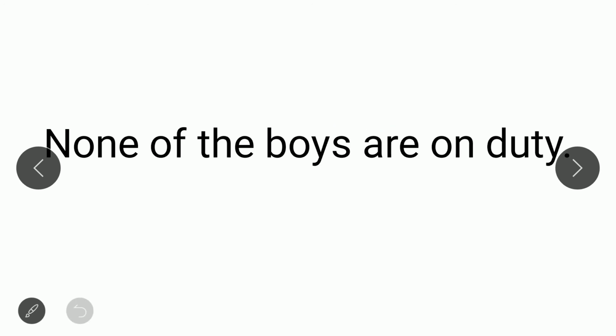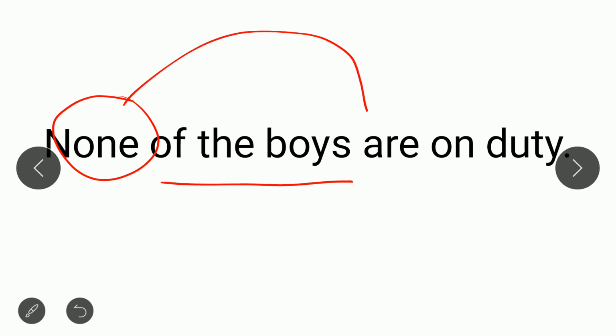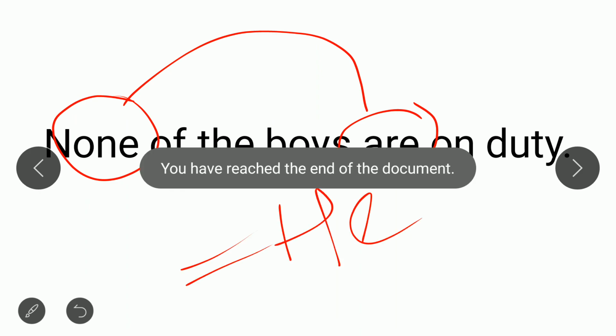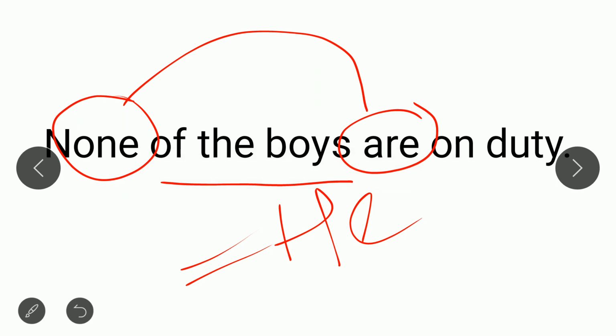And: none of the boys are on duty. It's again using none, a distributive pronoun, and we have of the boys, but due to none we have to use the singular verb. It is the rule that none, everybody, nobody, somebody, neither, either are treated as singular. They are just equal to he. So we have just completed 10 sentences.